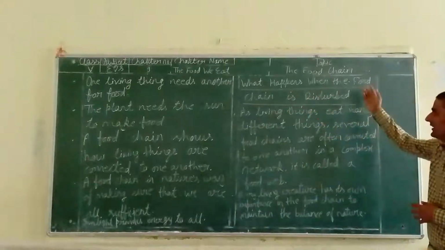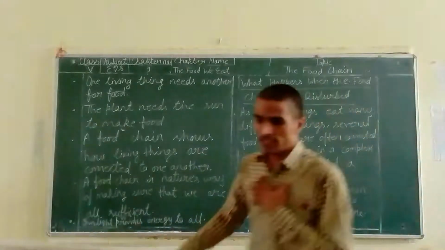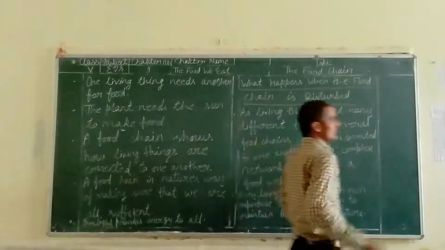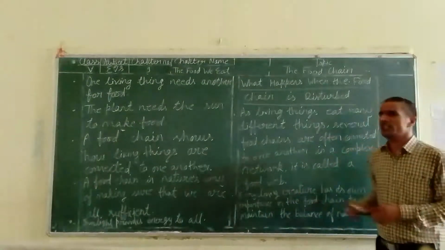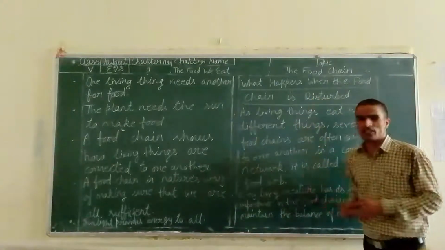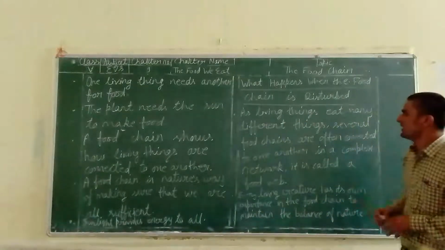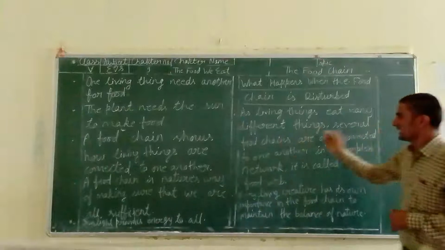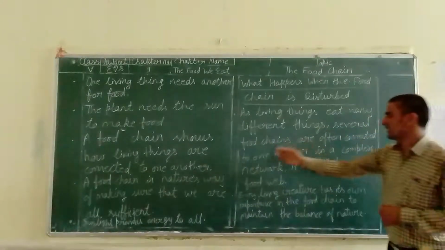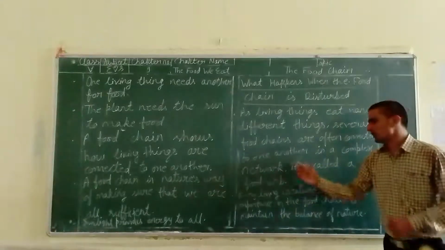What happens when the food chain is disturbed? It is a very common thing that you can see a few things in nature. But sometimes a disturbance can take place in the environment. So here we are talking about the disturbance in the food chain. As living things eat many different things, several food chains are often connected to one another in a complex network. It is called a food web.